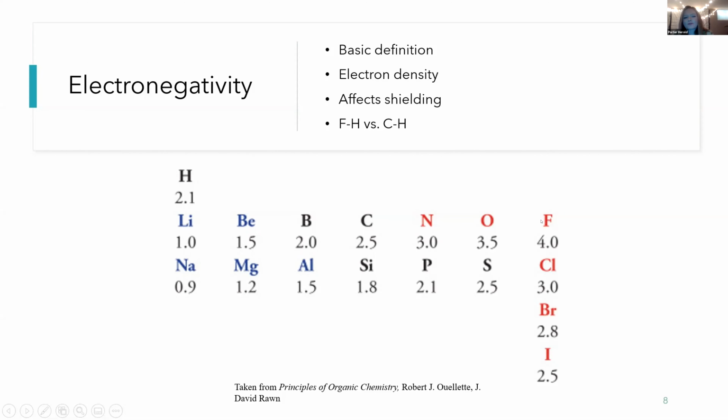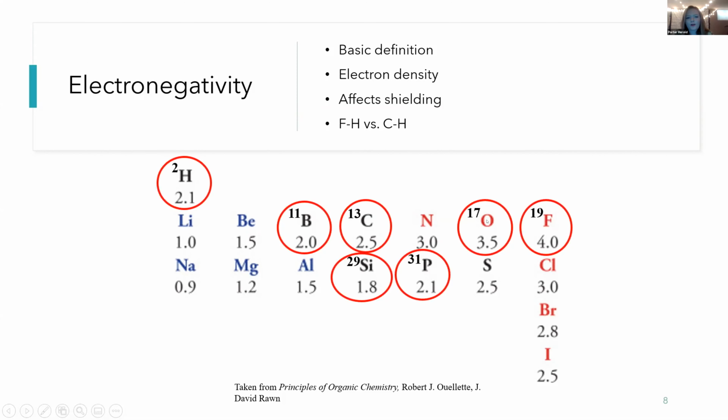The fluorine is very electronegative compared to the carbon, and so fluorine would have a higher electron density than carbon, and so that electronegativity will affect the shielding between those two bonds, and we'll have some different peaks in that situation. I've also circled some of our NMR active elements here. We've got hydrogen 2, carbon 13, fluorine 19 are common ones.